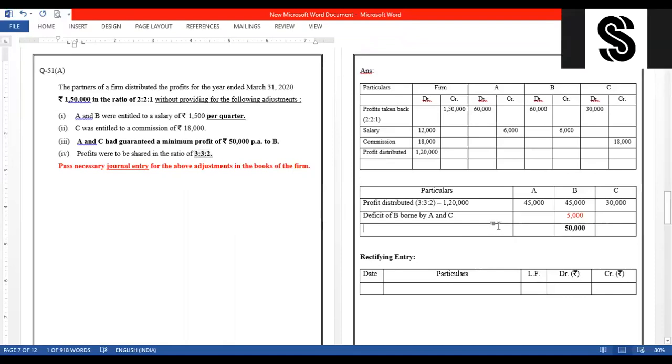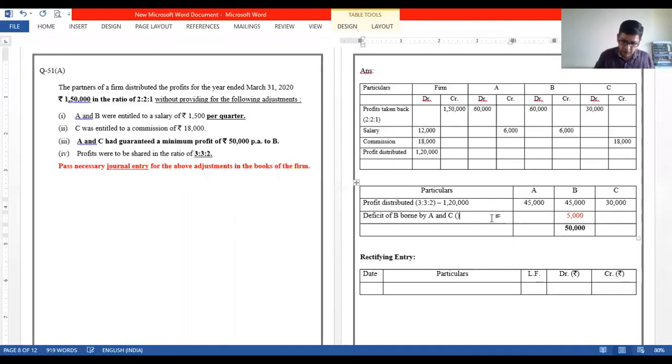3,000, 2,000. Let me write 3:2. This is important. Please take care. Now 5,000 is a deficit. If we distribute 5,000 in 3:2, it will be 3,000 and 2,000. Okay. So the final distribution of profit will be: A gets 42, B's guaranteed profit is 50, C 28.